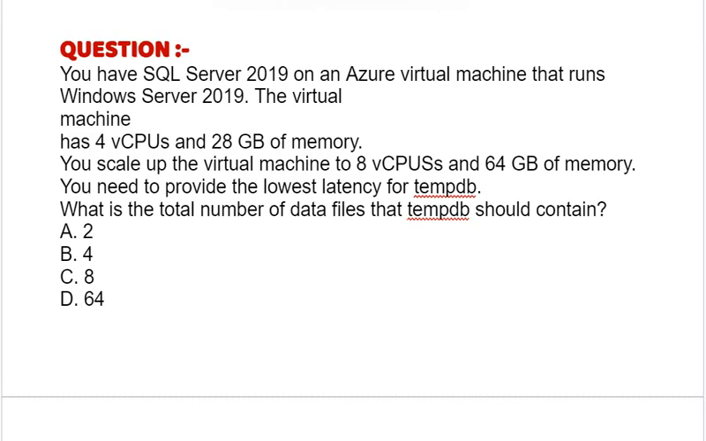Our next question is, you have SQL Server 2019 on an Azure virtual machine that runs Windows Server 2019. The virtual machine has 4 vCPUs and 28 GB of memory. You scale up the virtual machine to 8 vCPUs and 64 GB of memory. You need to provide the lowest latency for TempDB. What is the total number of data files that TempDB should contain?